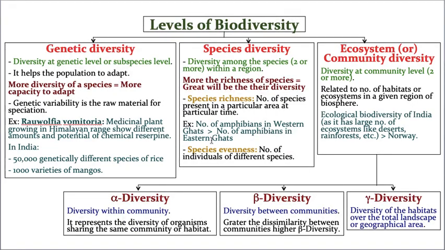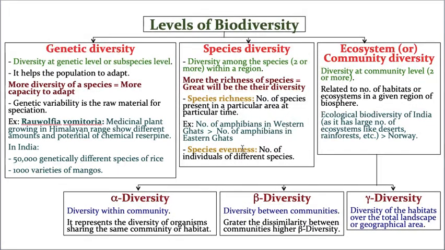That area is rich, splendid, filled with these amphibians. But on the other hand, the number of amphibians is less in the Eastern Ghats. That shows its richness in having amphibian species. Hope you got my point.